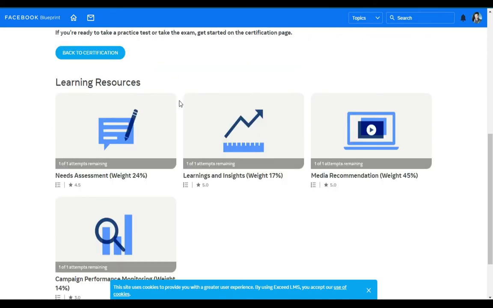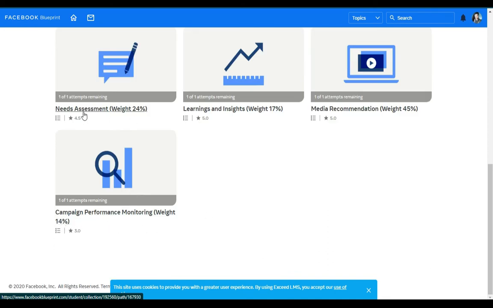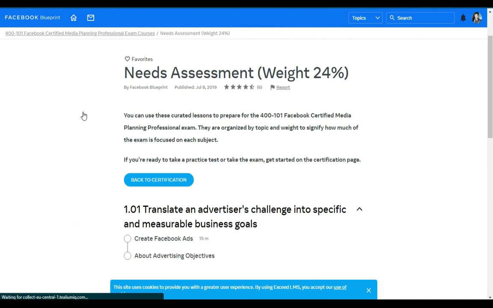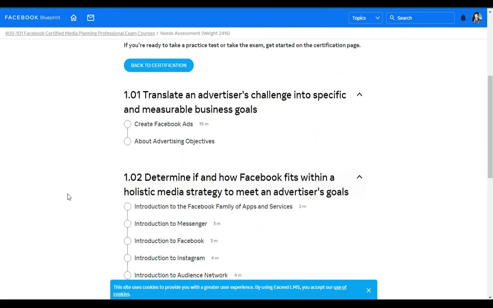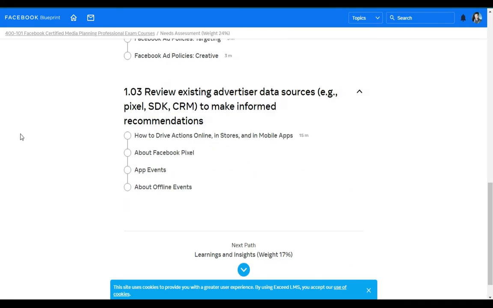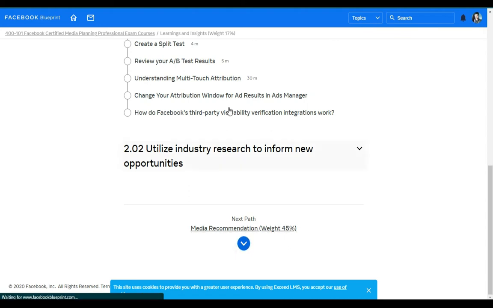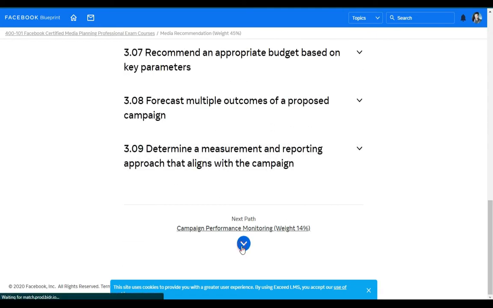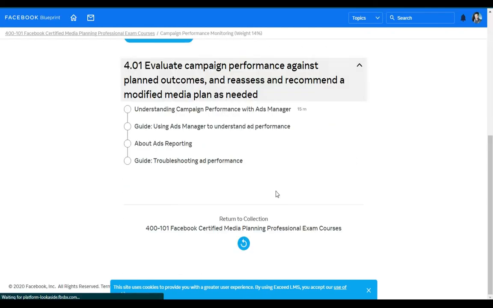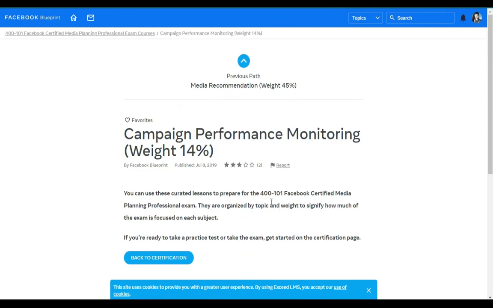This course is divided into 4 parts: needs assessment, learning and insights, media recommendation, and then campaign performance. When I click needs assessment, it gives some topics according to their headings. After completing this section, you will jump into the next section, then the third one. After completing the 4th section, you will get your certificate from Facebook, as you can see. But this part is inactive because you need to complete this weightage percentage as well.